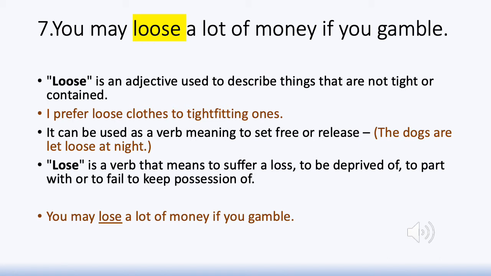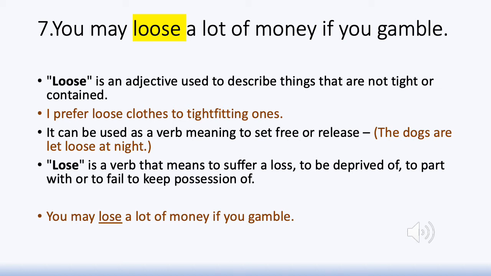So you're talking about that kind of loss, and therefore you have to use the word with only a single O, L-O-S-E. That is the right word. Lose is the verb. That means to suffer a loss. So you may lose a lot of money if you gamble, spelt with a single O.